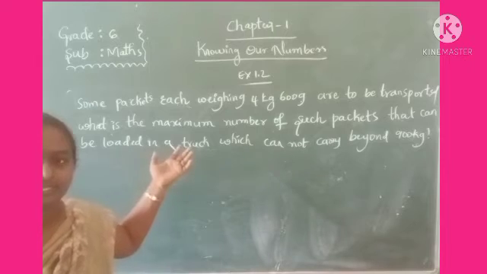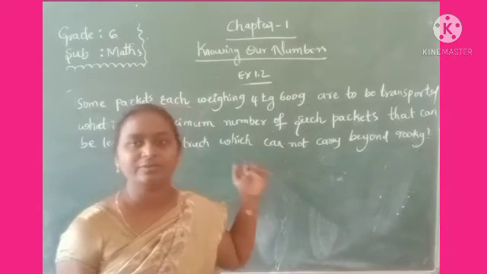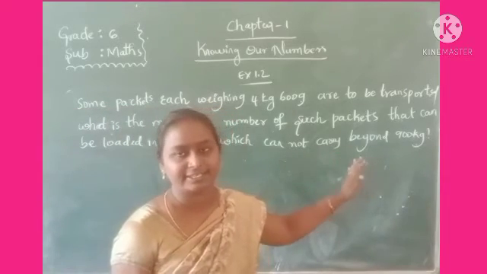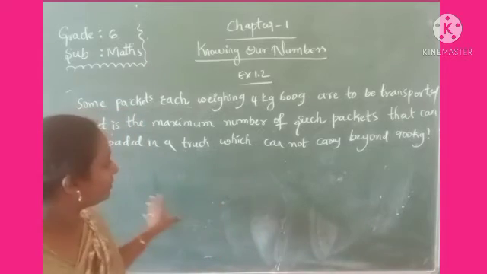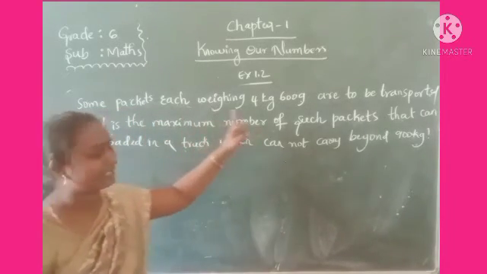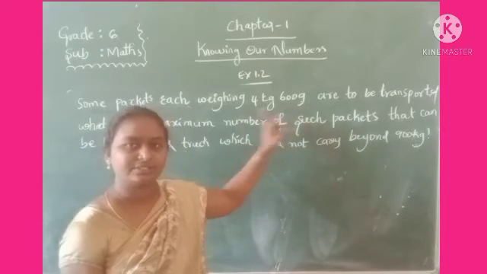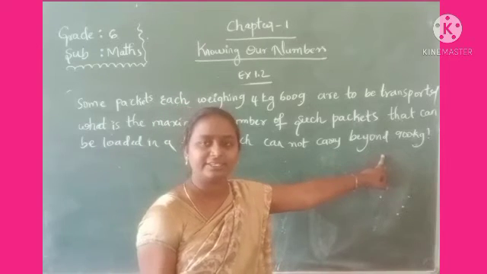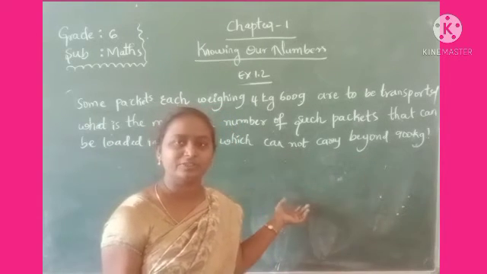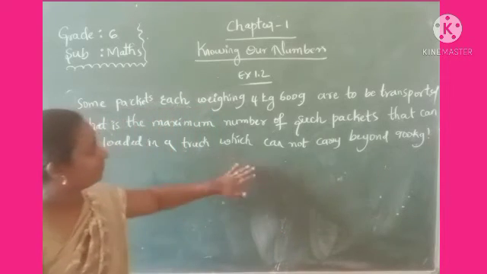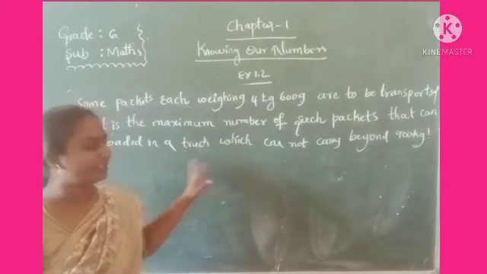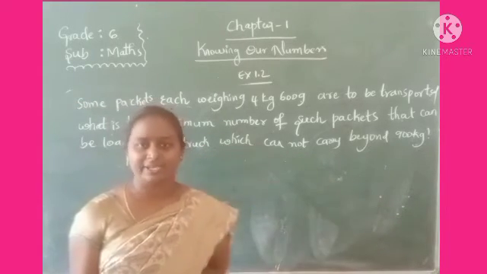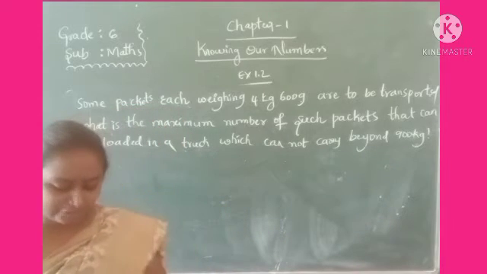Number of packets means here also you have to do the division, but the truck cannot carry beyond 900 kgs. Same procedure. First write the weight of the packet and convert it into grams. After that, the load the van can carry is 900 kilograms. That one also you convert into grams. After that, you do the division. Then you will get the number of packets that can be transported in a van. Is it clear? Right. So that one you do as homework.